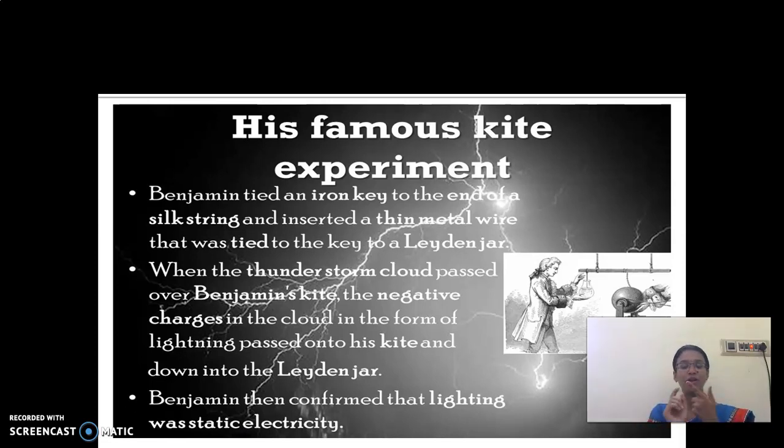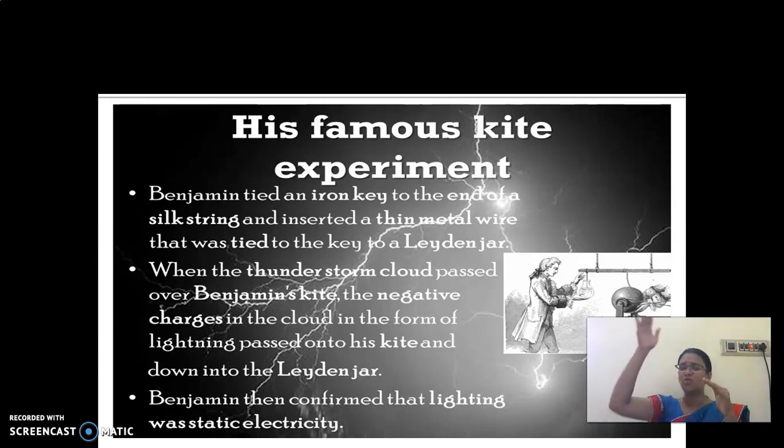So the first point is that the flow of electric charge is called electricity. And the second point is that Benjamin Franklin discovered electricity. With what experiment? The kite experiment. In the kite experiment, what is the experimental setup? A kite is there. To that a silk rope is connected. And on the other side of the rope, what is there? A key. To that key, what is connected? With a metal wire, the end of the key is inserted inside a Leyden jar.